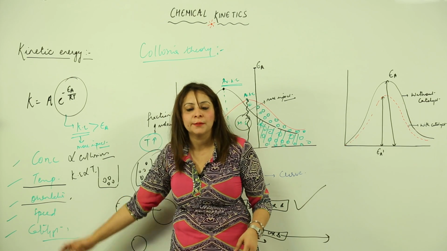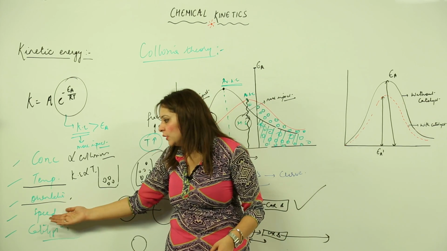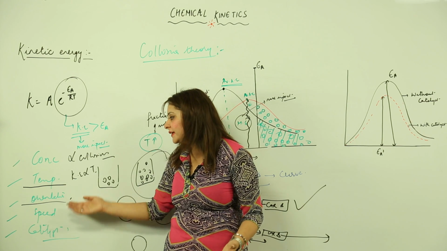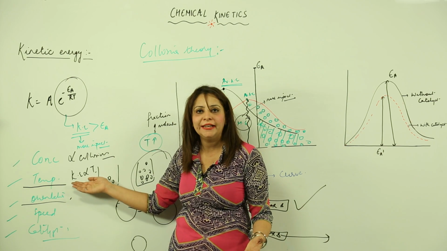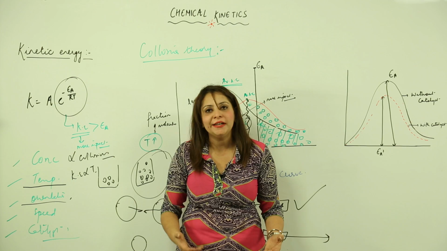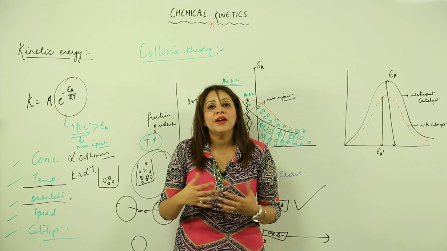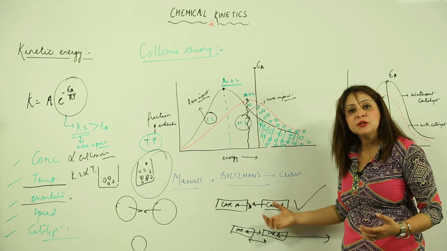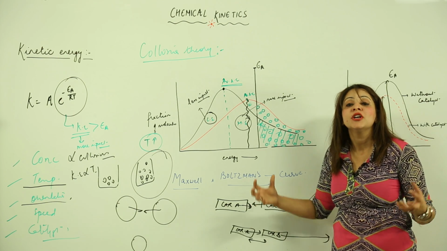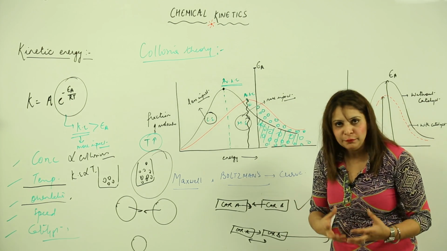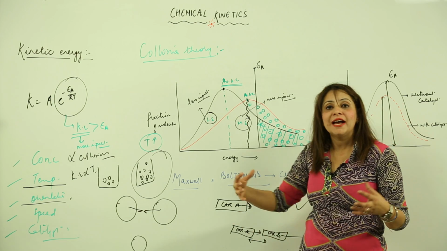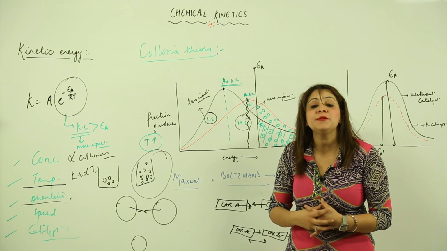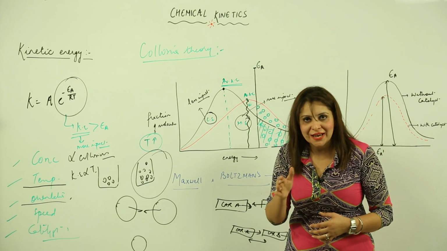Next is the speed. You can explain speed in a similar manner as we did with kinetic energy, because kinetic energy and speed are one and the same thing. If the cars are coming with greater speed, they are going to crash or bang into each other in an effective manner. But when they are coming at a slow speed, they will collide, but that will be a condition of ouch, as I told you, right.